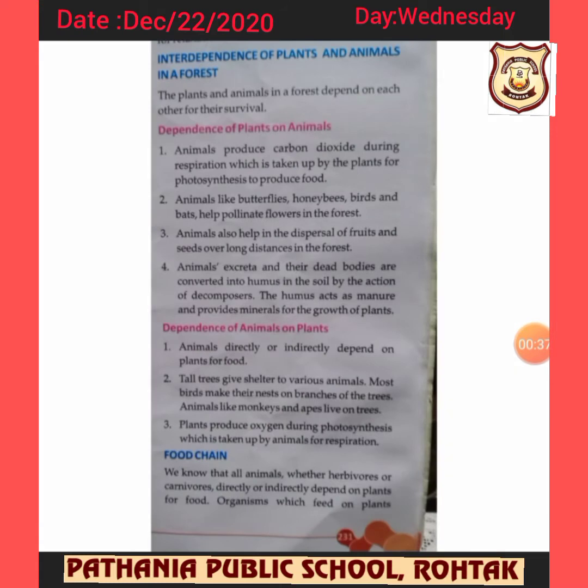So let's start first with the interdependence of plants and animals in a forest. Animals produce carbon dioxide during respiration, which is taken up by the plants for photosynthesis to produce food.